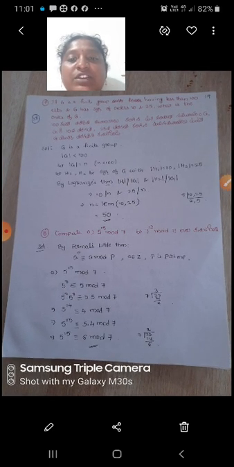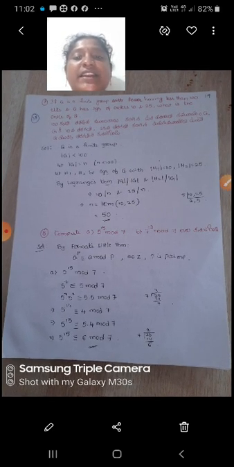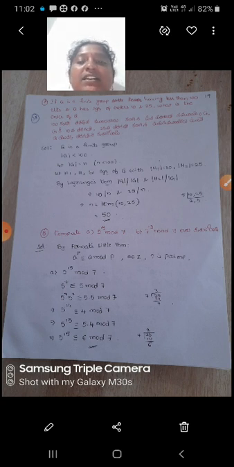Now one more problem: if G is a finite group having less than 100 elements, and G has subgroups of orders 10 and 25, what is the order of G? So G is a finite group, the order of G is less than 100. Let the order of G equal n, which means n is less than 100.